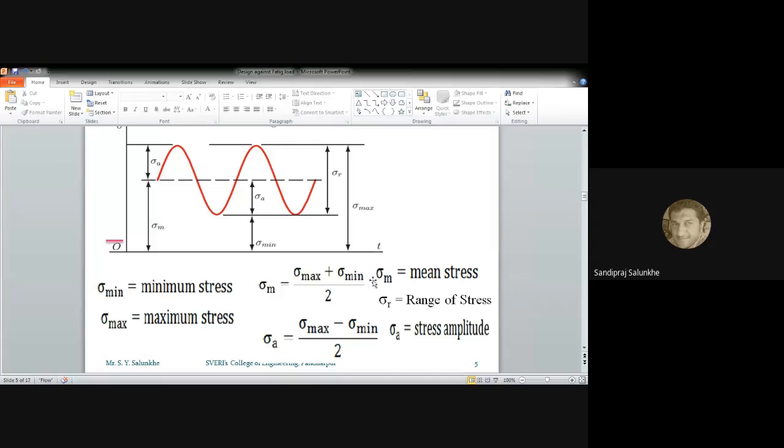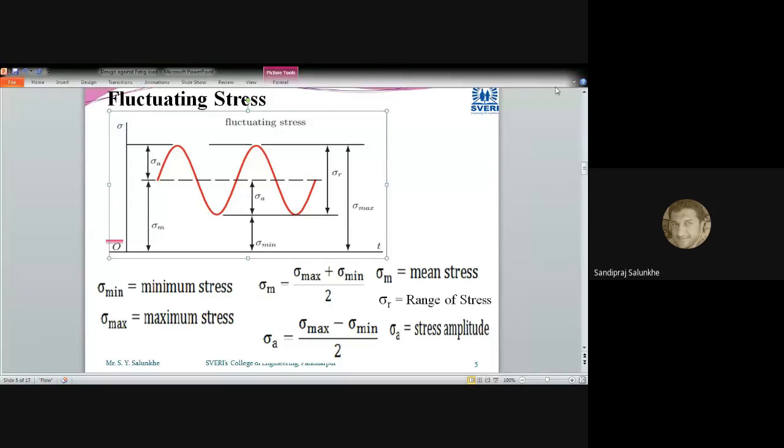These are the nomenclatures we are going to use for describing this diagram.